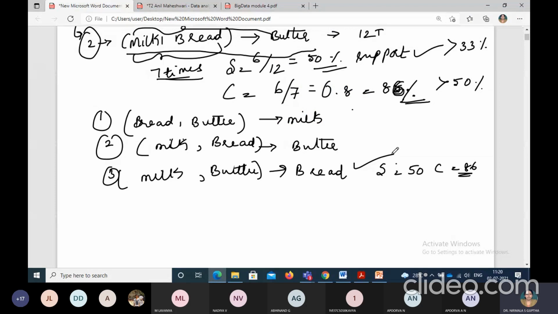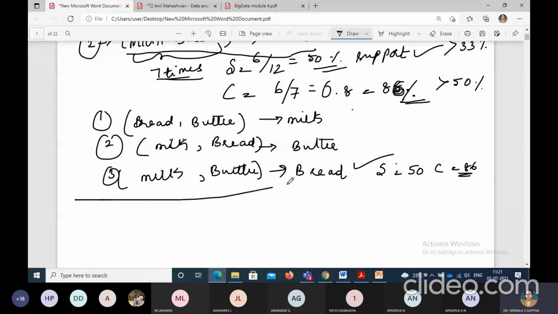So the 3 rules are made and we can conclude that all the item sets have been considered, and there are only possibilities of making combinations of these 3 products as LHS and RHS. So all were found very much valid and correctly defined rules. Any doubts in this? This is the first level of answer for your Apriori algorithm. Any doubts in this?